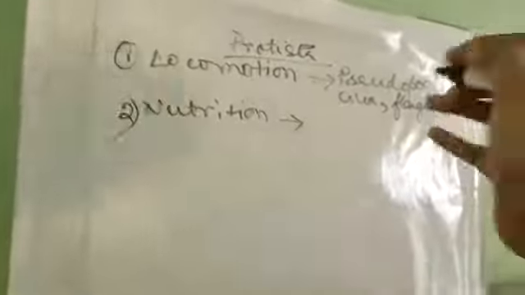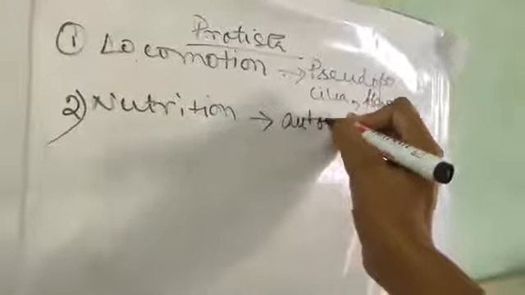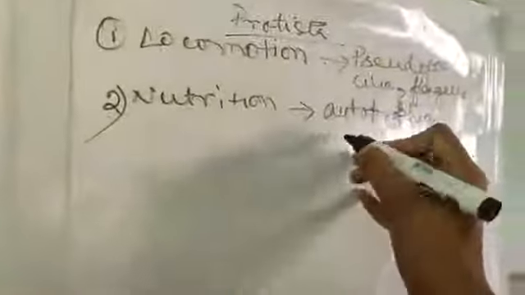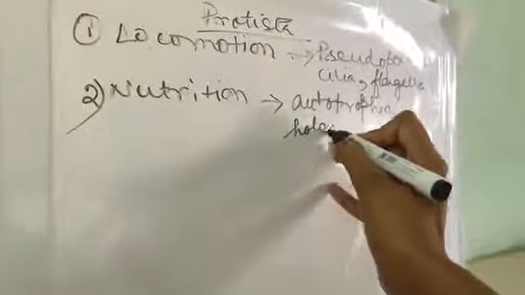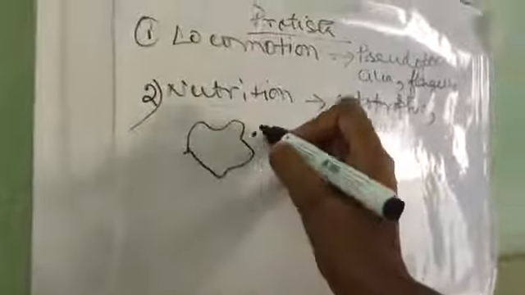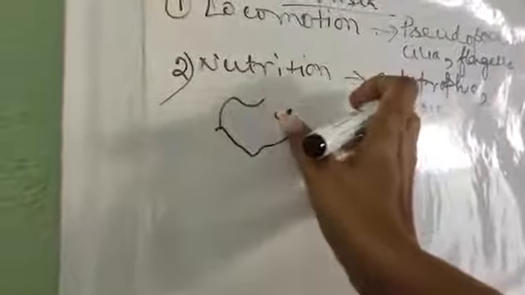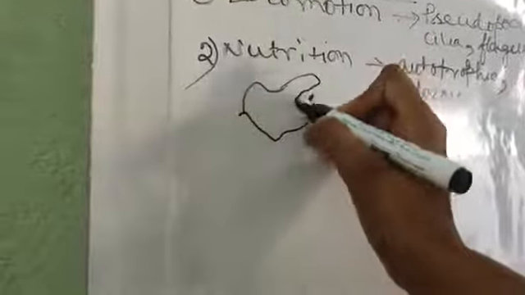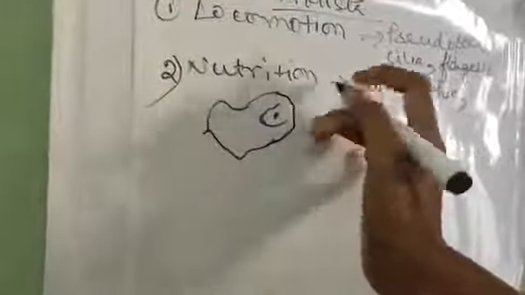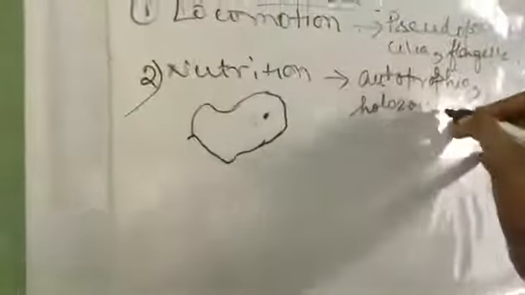So first, obviously photosynthetic mode of nutrition, that means autotrophic. Some of them are autotrophic. Some are holozoic. Holozoic is like amoeba. That means if this is the amoeba and this is the food particle, what will happen? The amoeba will extend its arms around the food particle and ultimately it will engulf the food particle. So this mode of nutrition is called holozoic nutrition.